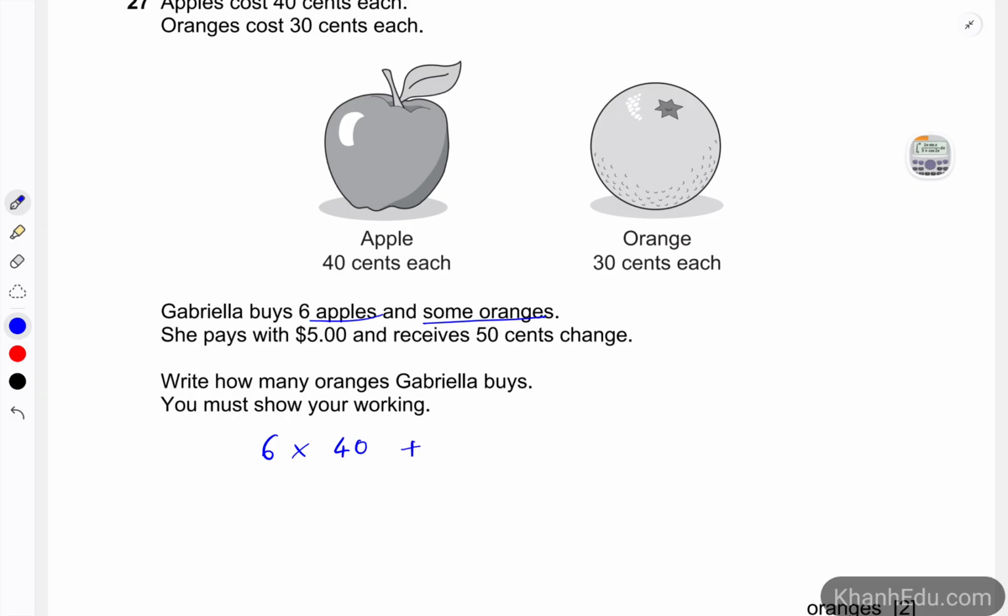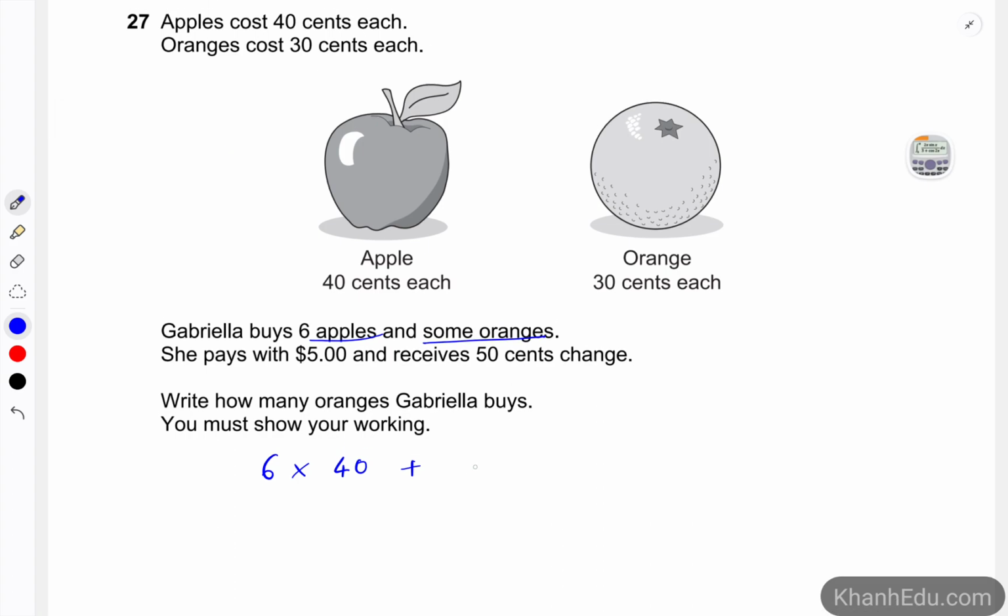We don't know the oranges, so we use a letter to represent the number of oranges that Gabriella buys. This is going to be letter A times 30. And this would be the amount of money that Gabriella has to pay.